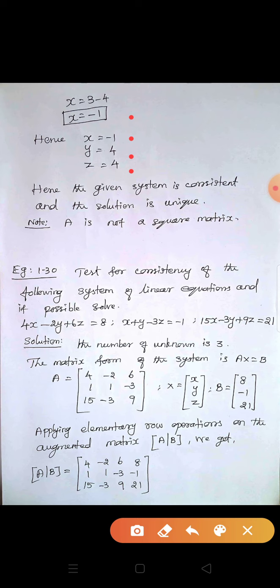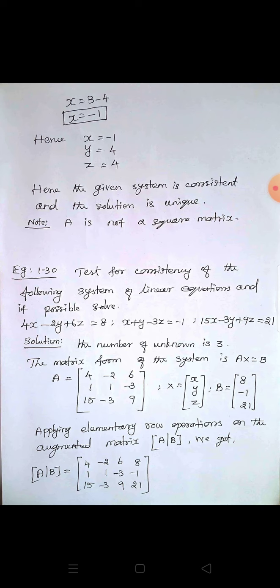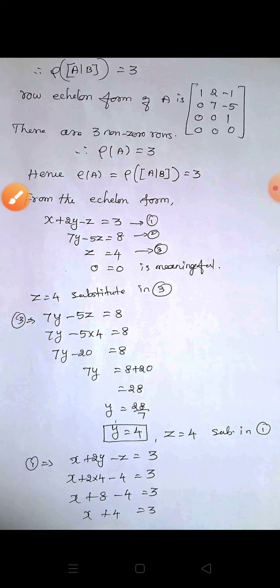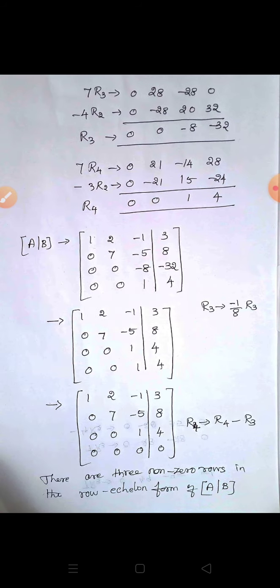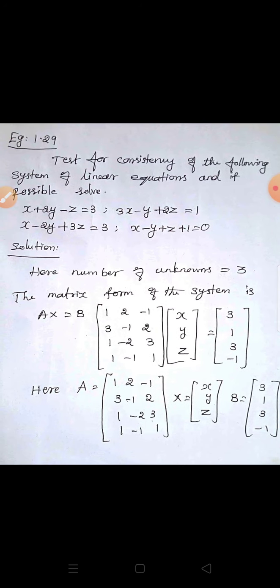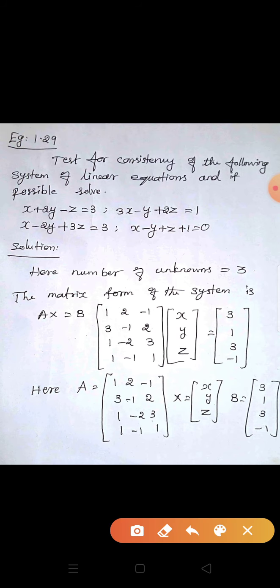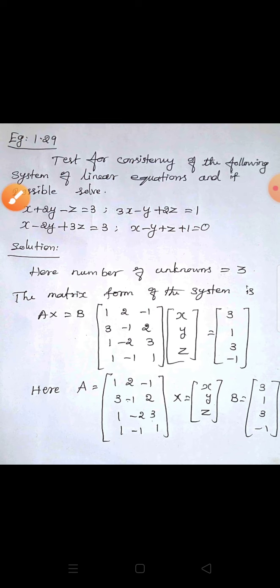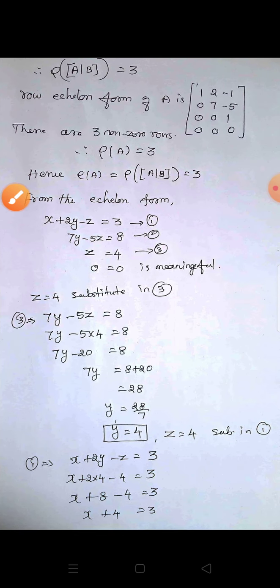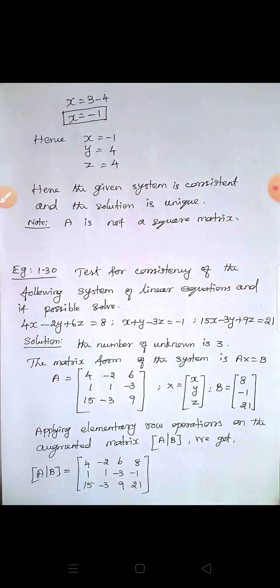Note that A is not a square matrix. Listen, is A a square matrix or not? This is our A. Here A is not a square matrix. This is a 4 cross 3 matrix. What is the order? 4 rows, 3 columns, so the order is 4 cross 3. This is not a square matrix, but we still get the answer x, y, z.